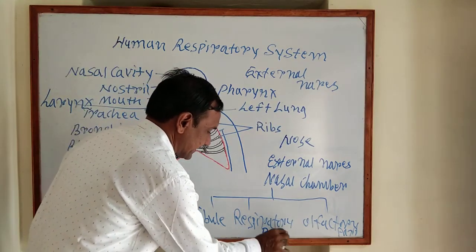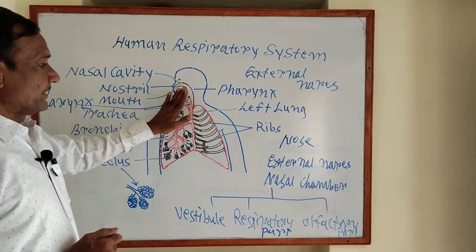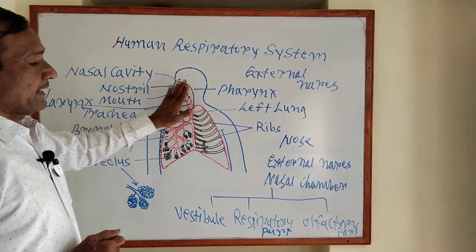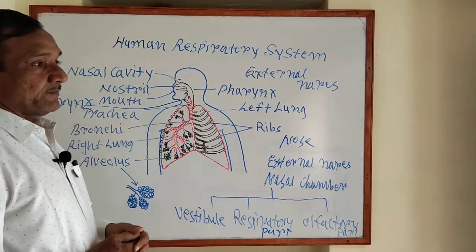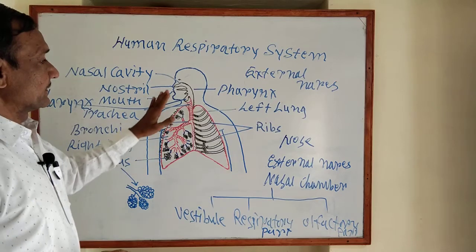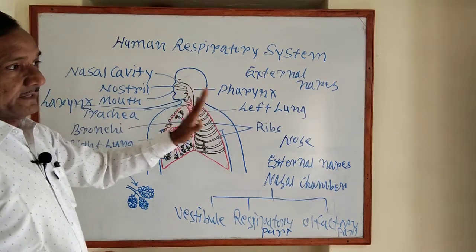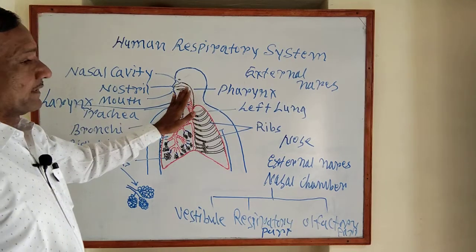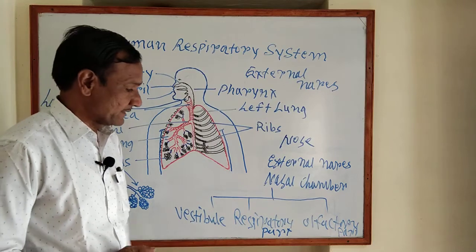This respiratory part is the middle part, with a thin-walled membrane that is highly vascular. The respiratory part is for warming and moistening the inhaled air. That is the function of the respiratory part.